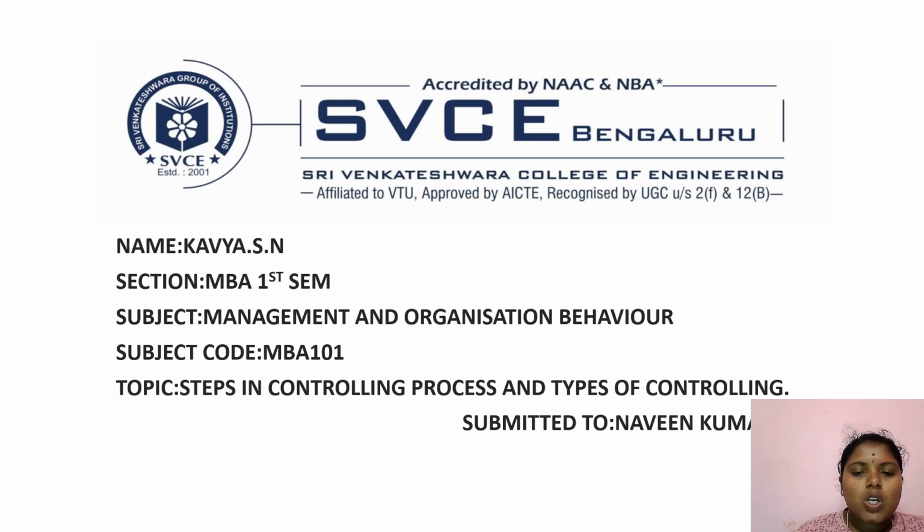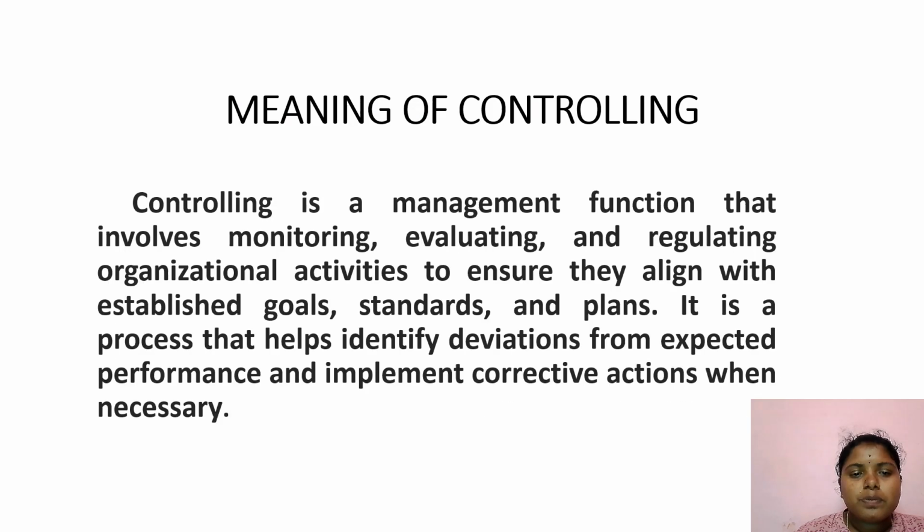Subject: Management and Organizational Behavior. Subject code: MBA 101. Topic: Steps in the controlling process and types of controlling.